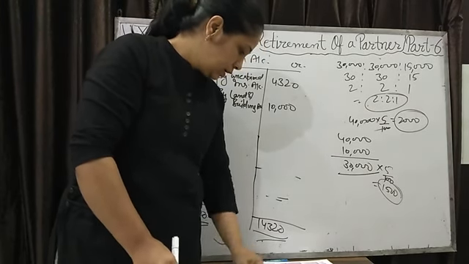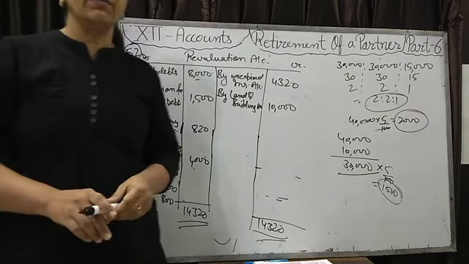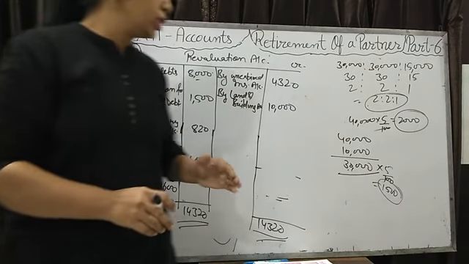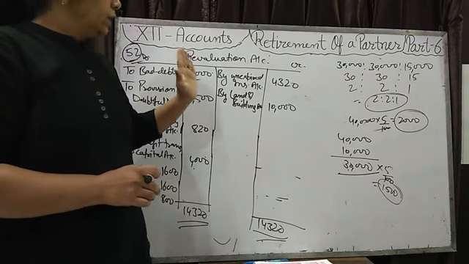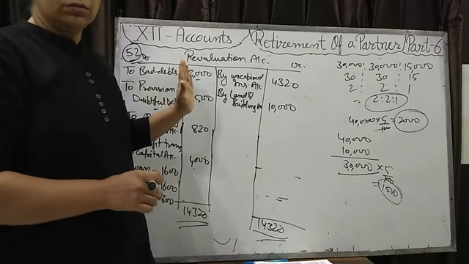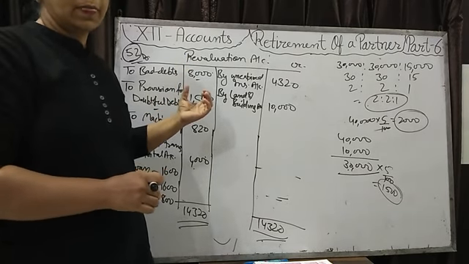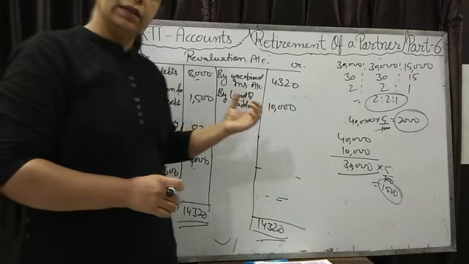Okay, 52, 53 and 59. These 3 questions you will do and send to me tomorrow before your class. Okay, fine. Thank you. Have a nice